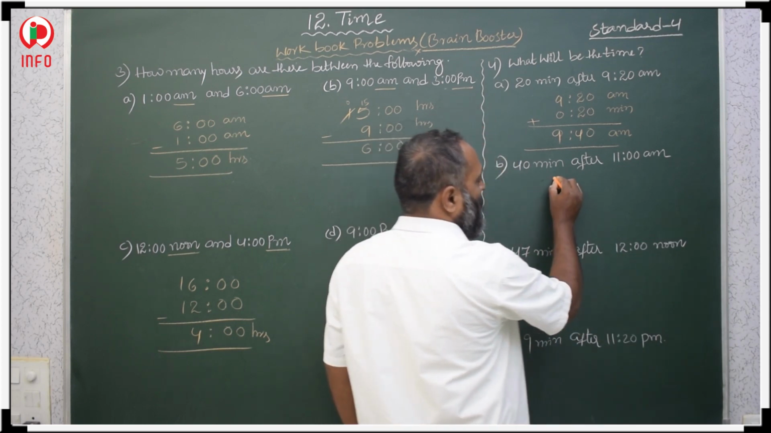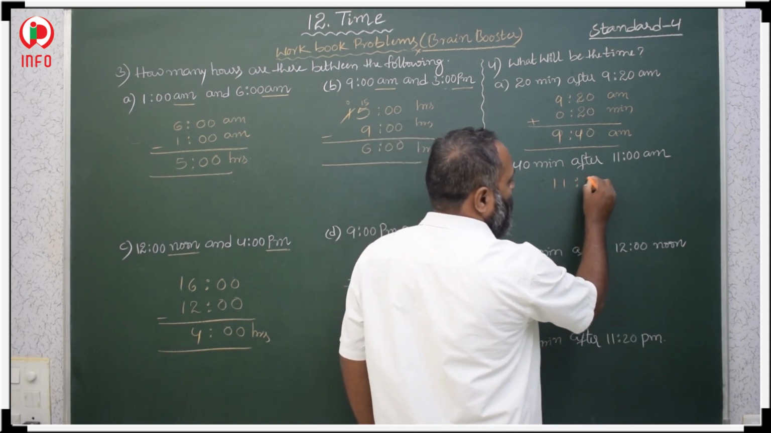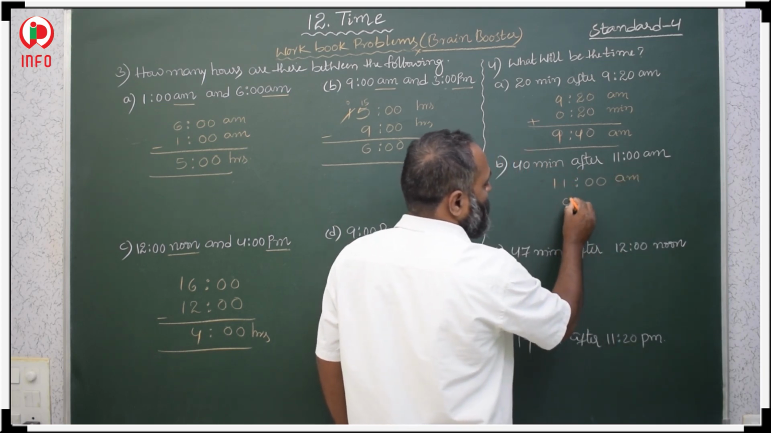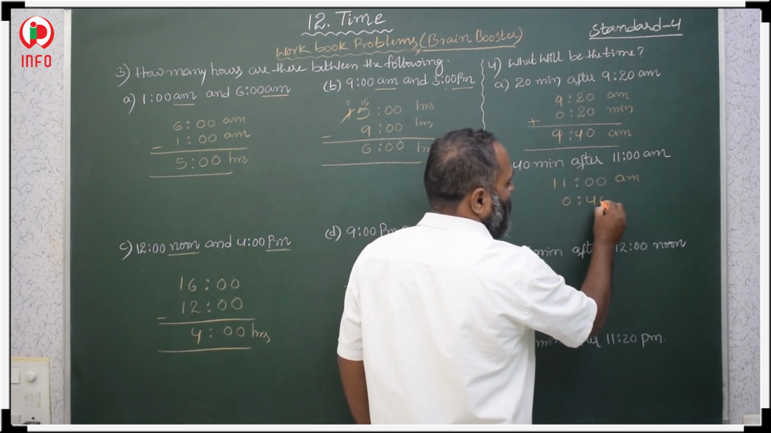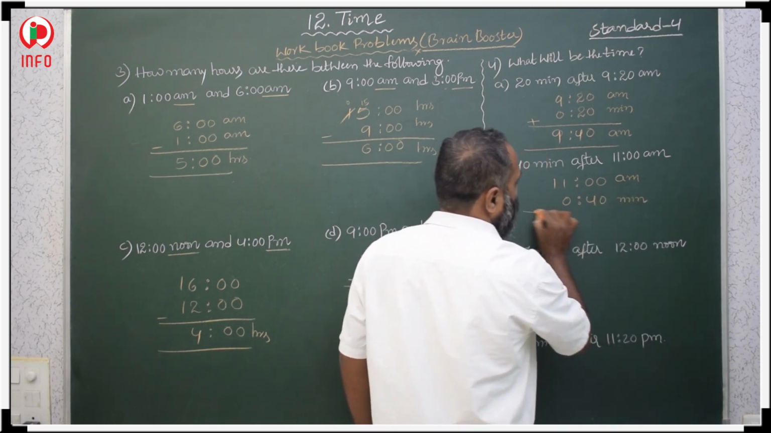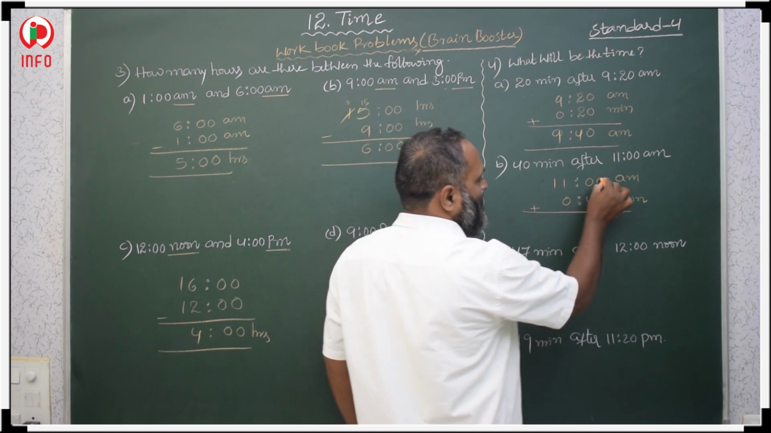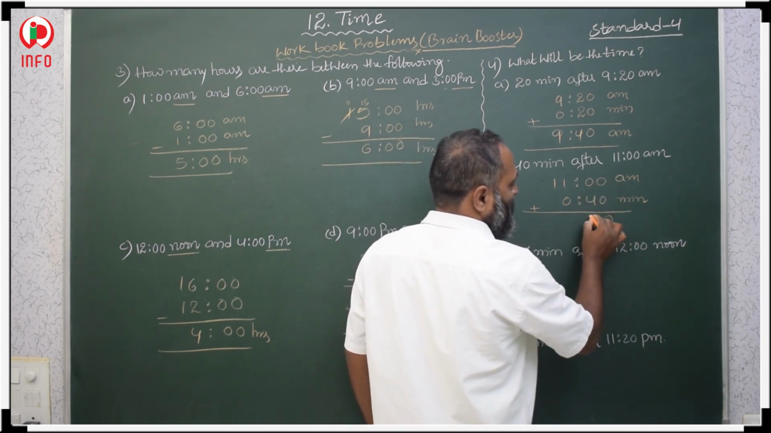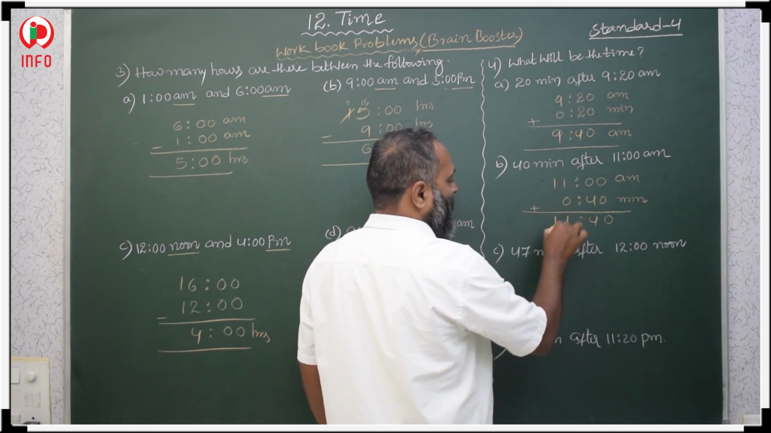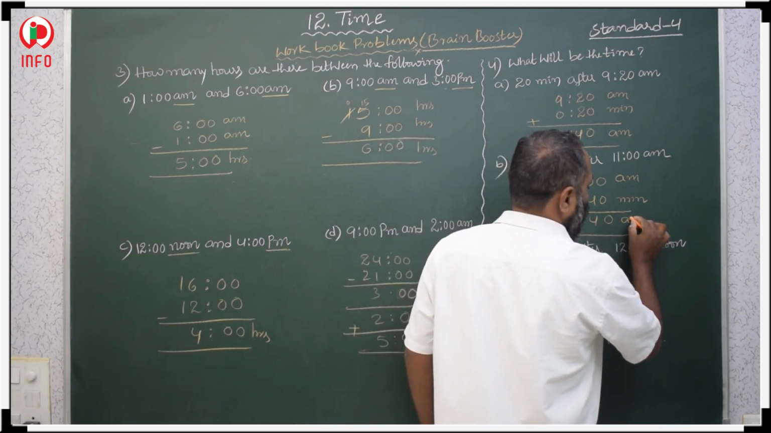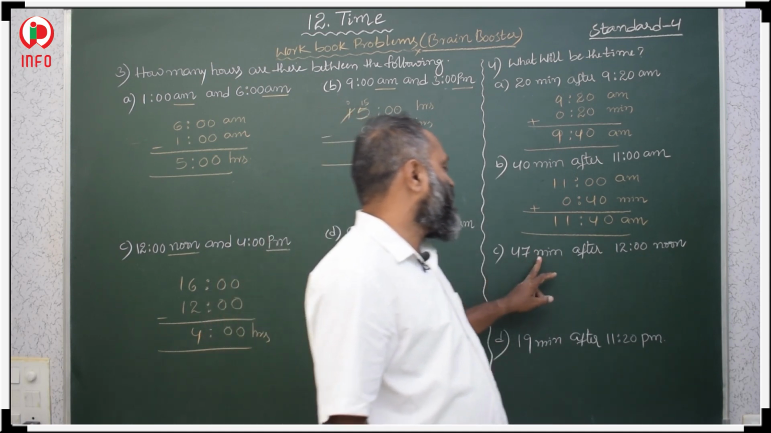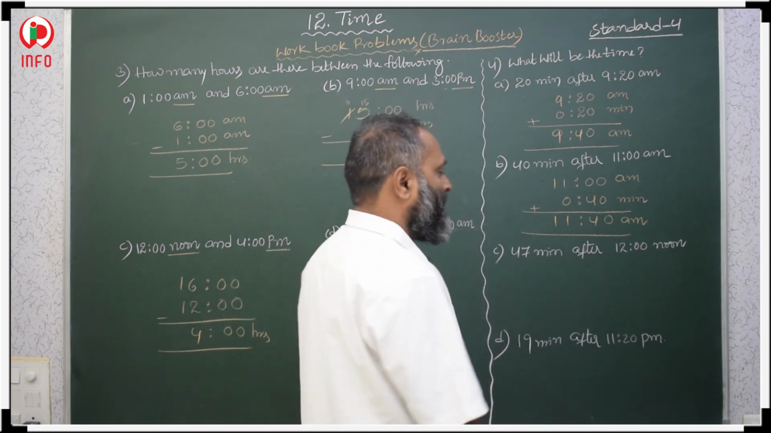Then 40 minutes after 11 am. Again, after is given. First you take the given time, that is 11 am, and after that 40 minutes. That 40 minutes we take in the minutes and add. So now addition: 0 plus 0 is 0, 0 plus 4 is 4, and 1 plus 0 is 1, 1 here 1, 11:40 am.